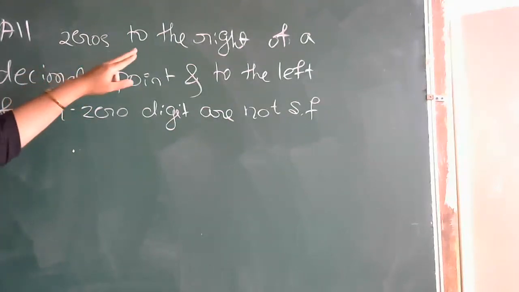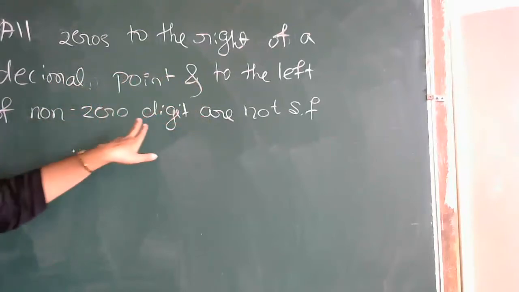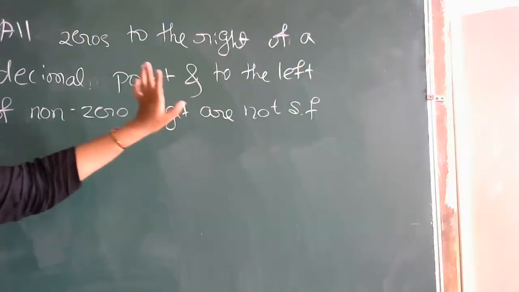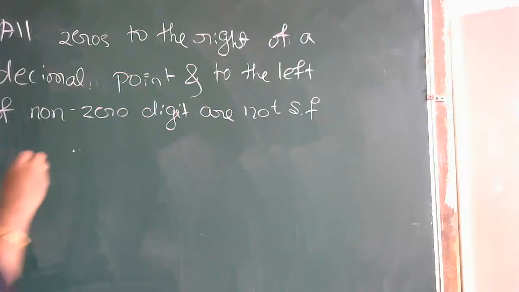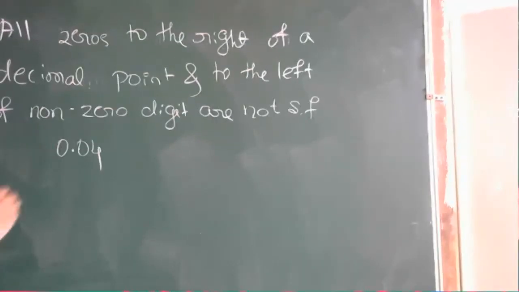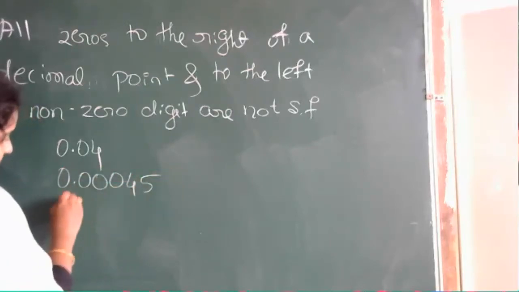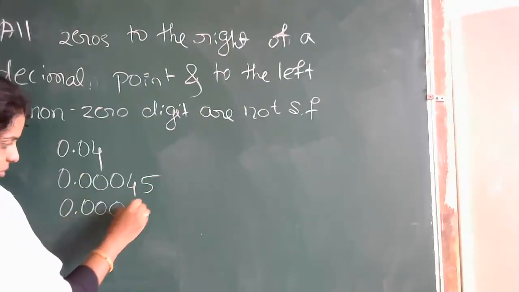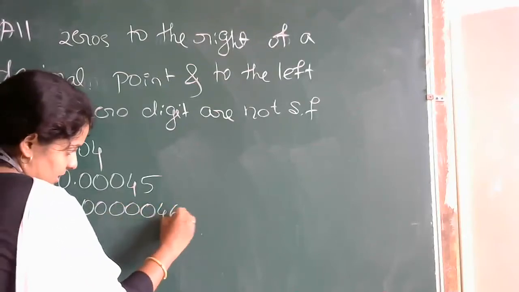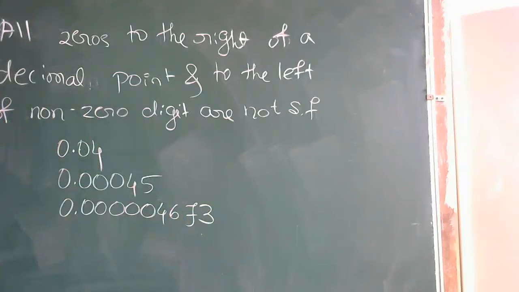All zeros to the right of a decimal point and to the left of non-zero digits are not significant figures. Suppose you have examples like 0.04, 0.00045, 0.00000467. So I have written some numbers which consist of a decimal point.